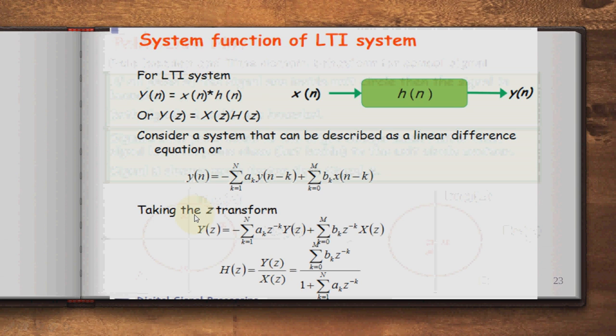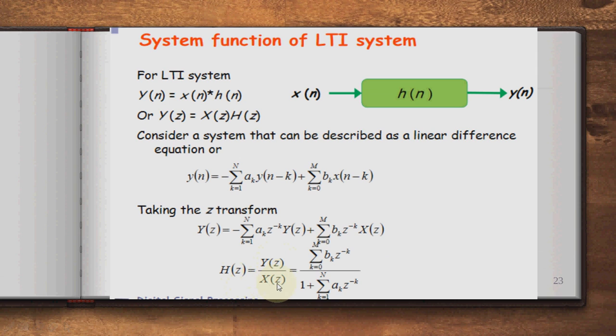The system function of the LTI system. For the LTI, the linear time invariant system, y of n is equal to x of n convolved with h of n, or y of z is equal to x of z multiplied by h of z. Consider the system that can be described by the linear difference equation: y of n is equal to minus summation k is equal to 1 to N a k y of n minus k plus summation k is equal to 0 to M b k x of n minus k. Take the z transform. So y of z is equal to minus summation k is equal to 1 to N a k z raised to minus k y of z plus summation k is equal to 0 to M b k z raised to minus k x of z.